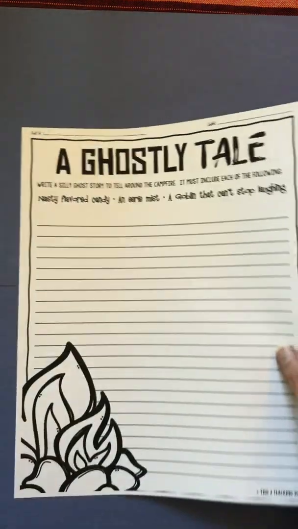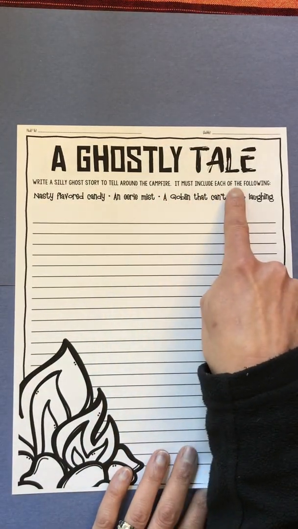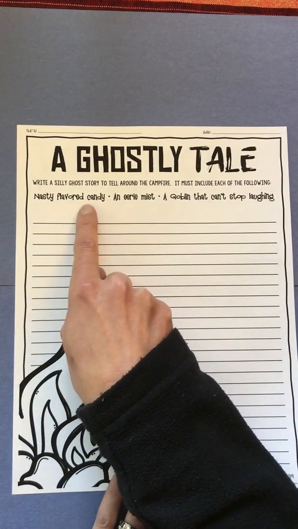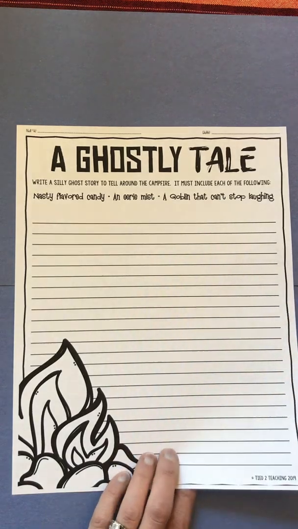And I couldn't resist this one. I know it's math, but you are going to write a silly ghost story to tell around the campfire. It must include each of the following: a nasty flavored candy, an eerie mist, and a goblin that can't stop laughing.